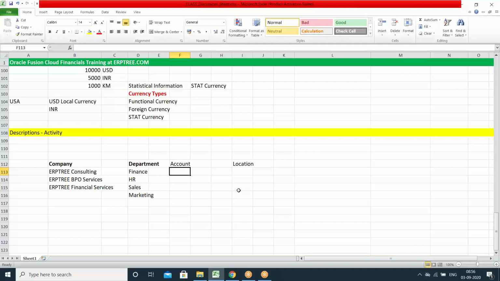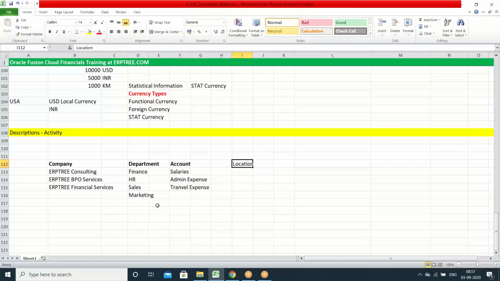For each activity, to capture it with a separate identification, they'll have separate accounts. They can have accounts like salaries, admin expense, travel expense, payables, receivables, purchases, what they are purchasing, what they are selling, different accounts, and you can have thousands and lakhs of accounts.